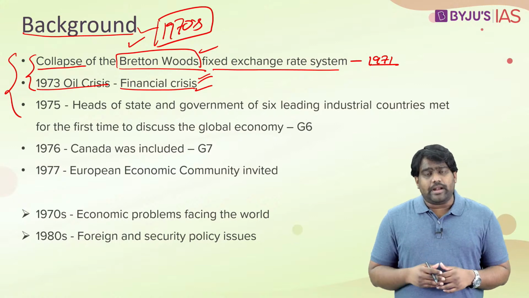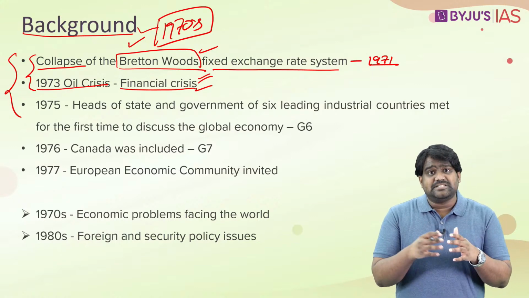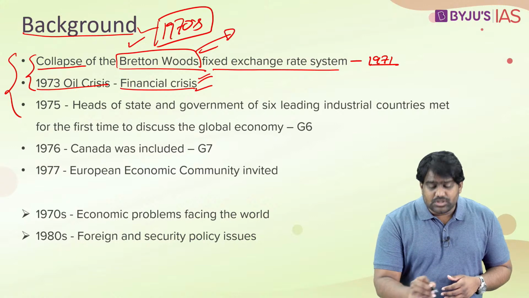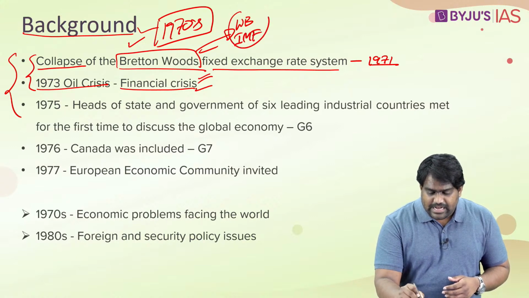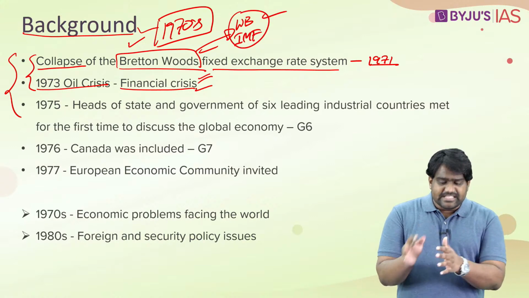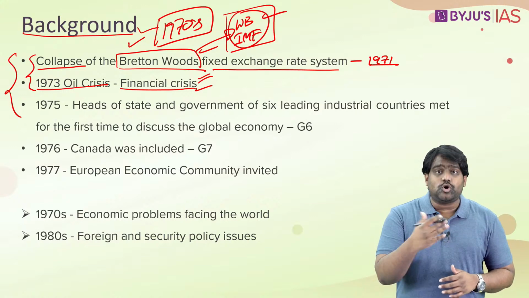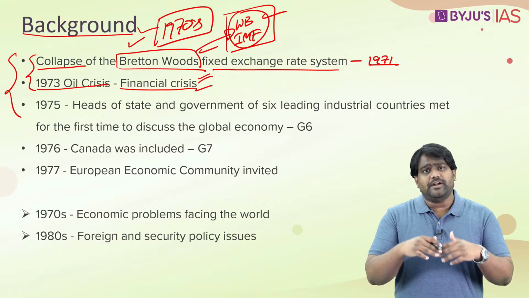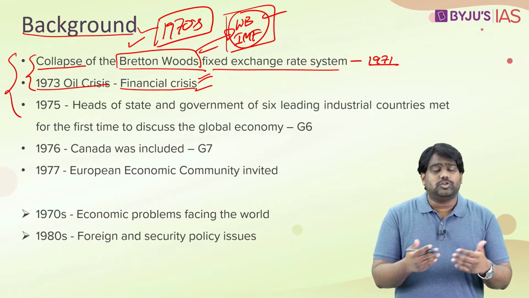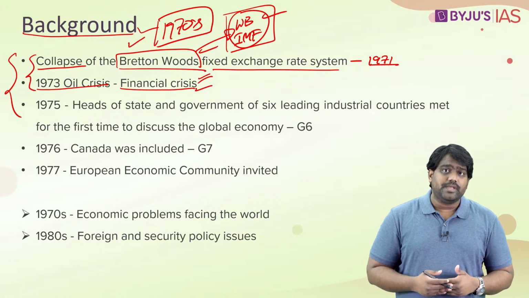After the Second World War ended, the global financial system was defined through the Bretton Woods Conference, which gave birth to two institutions, that is the World Bank and the IMF. These institutions, which were set up through the Bretton Woods Conference, are known as the Bretton Woods institutions. They provided a framework for the global economy, for the global financial system to function.